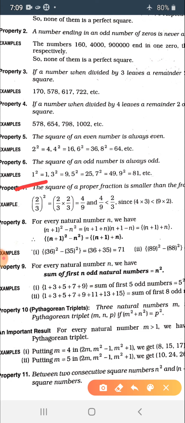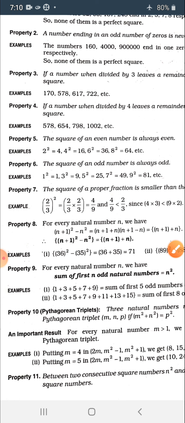1 is an odd number and its square is 1 only. 3 is an odd number and its square is 9. In the same way, 5 has 25 as its square, 7 has 49 as its square, and 9 has 81 as its square. So as these numbers, that is 1, 3, 5, 7 and 9, are odd numbers, their squares will also be odd numbers.